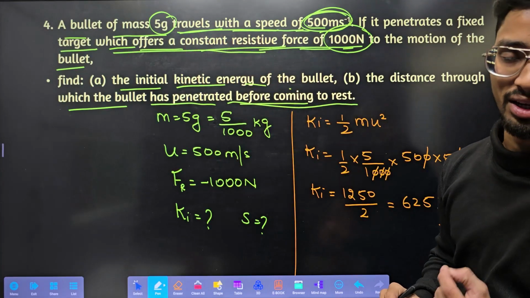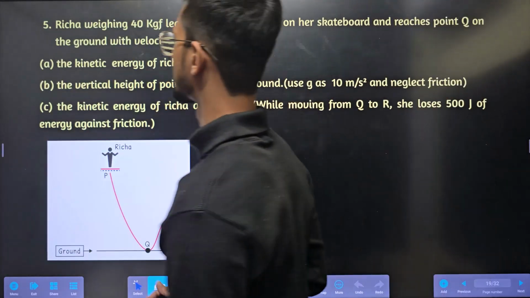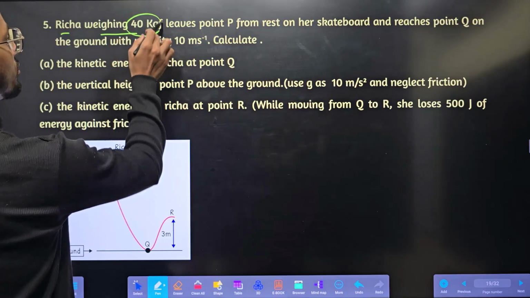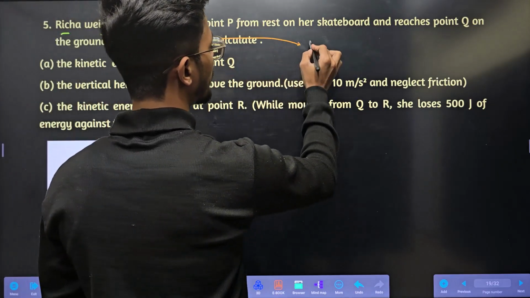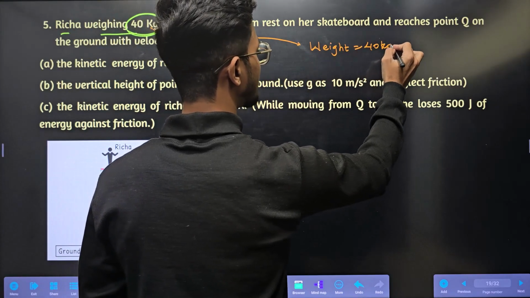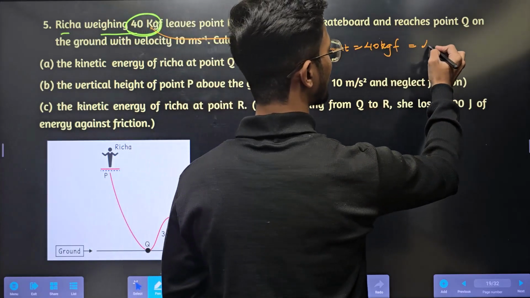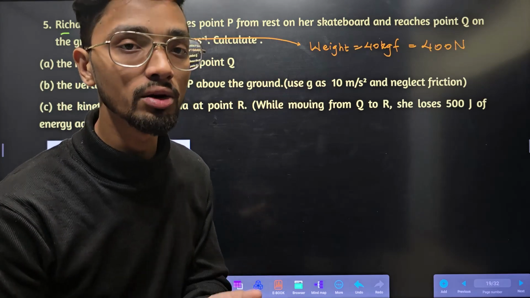The bullet of mass 5 gram will come to rest. Okay. Next, Richa weighing 40 kgf. The weight they have given is 40 kgf. That is nothing but 400 Newton, 40 into g.